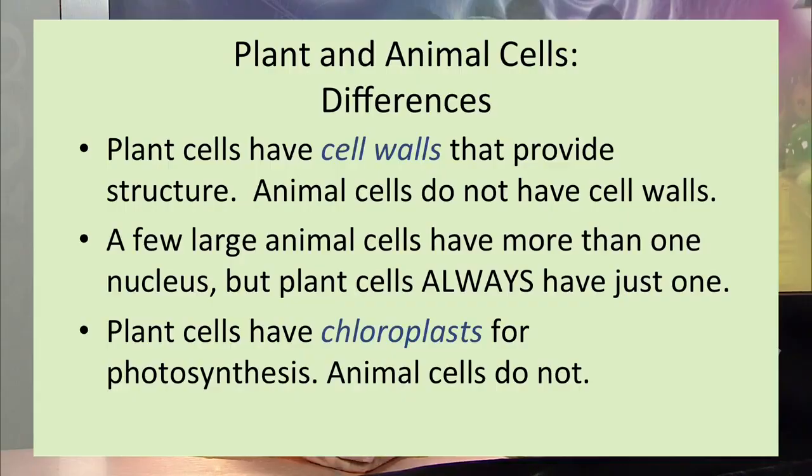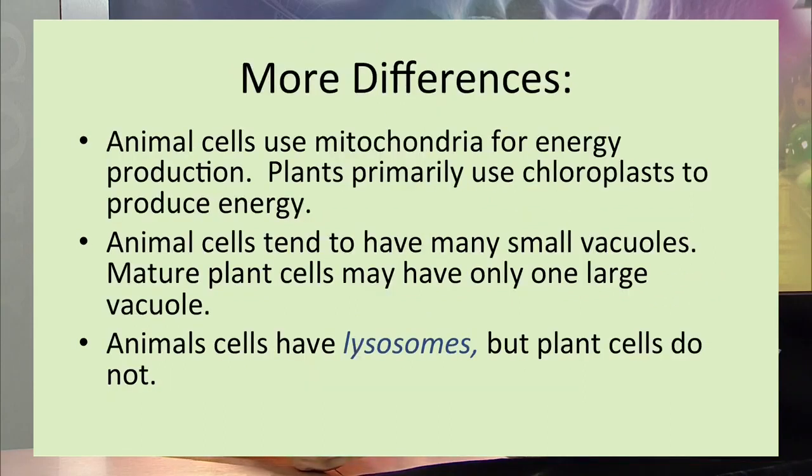Plant cells have the cell wall that provides structure; animal cells do not have a cell wall. A few large animal cells have more than one nucleus, but plant cells always have just one nucleus. Plant cells have chloroplasts for the photosynthetic process, but animal cells do not. Animal cells use mitochondria for energy production, while plant cells use chloroplasts for energy production. Animal cells tend to have many small vacuoles, but plant cells have only one large vacuole.